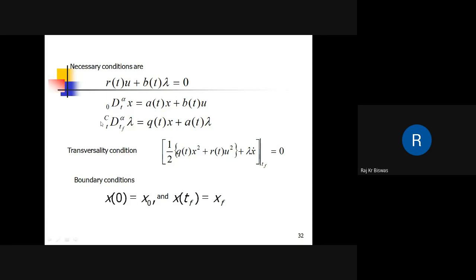So finally, it reduces to a problem of solving state and co-state variables, where one condition is at the initial time and another is at the final time. So it forms a two-point boundary value problem.